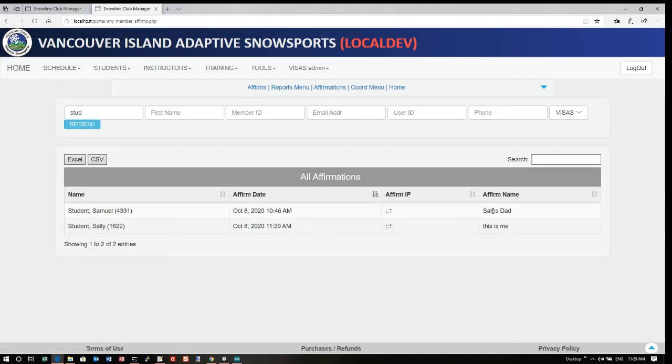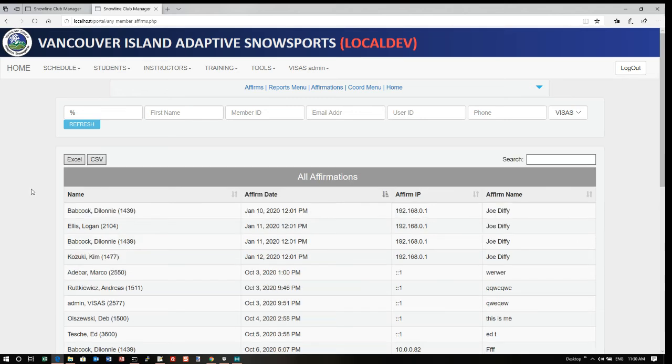This tells you the name of the person who signed it, and this is the date they signed it on. So, for example, if they signed it on the 8th and they're coming to you on the 10th, you can just go here and say, well, you signed it a day early or something like that. This is just a way to see everybody who's signed anything. Percent is always a wild card. You'd want to leave it blank, put in a percent sign, and you get everybody that I've been messing with.